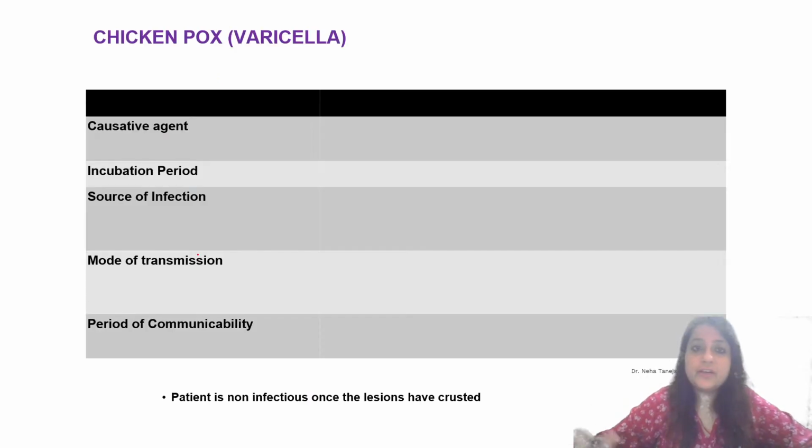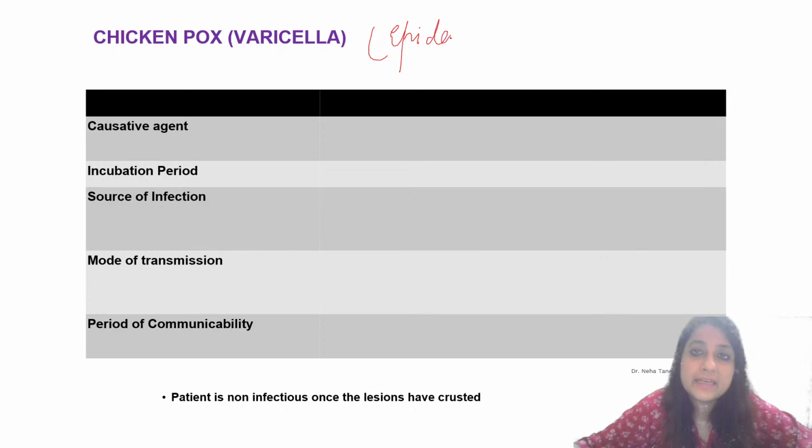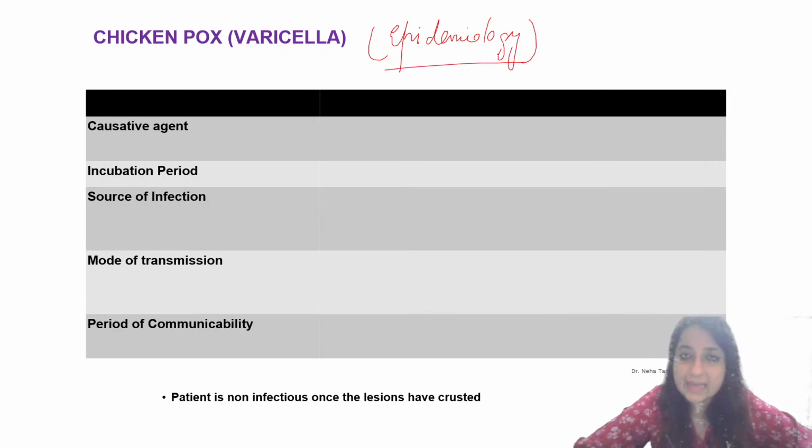The first thing, like I said, chickenpox is also varicella. About the epidemiology, so far we have discussed measles and rubella. Those who have missed those lectures, you can look at the previous ones. We'll also be discussing some MCQs from this particular topic.